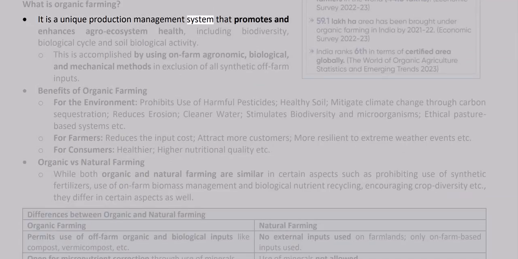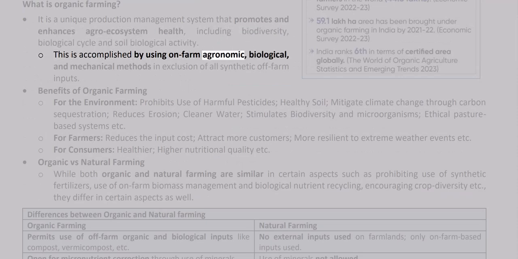It is a unique production management system that promotes and enhances agroecosystem health, including biodiversity, biological cycle, and soil biological activity. This is accomplished by using on-farm agronomic, biological, and mechanical methods in exclusion of all synthetic off-farm inputs.